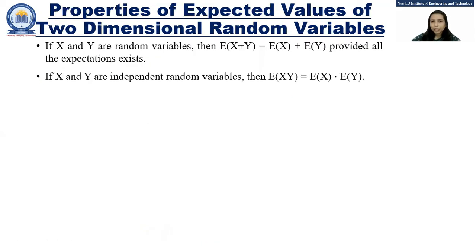Now let's see the properties of this expected value for the two-dimensional random variables. If X and Y are random variables, then E of X plus Y is equal to E of X plus E of Y, provided all expectations exist. And if X and Y are independent random variables, then we can say E of XY is equal to E of X into E of Y.